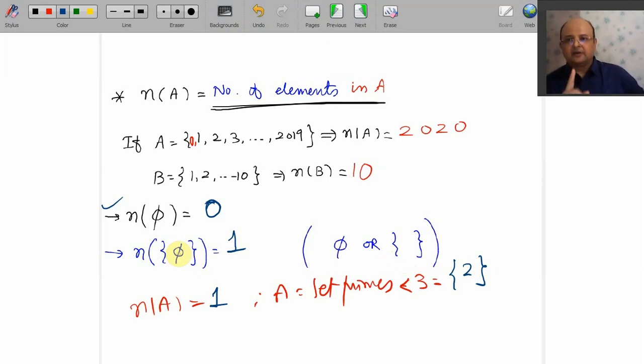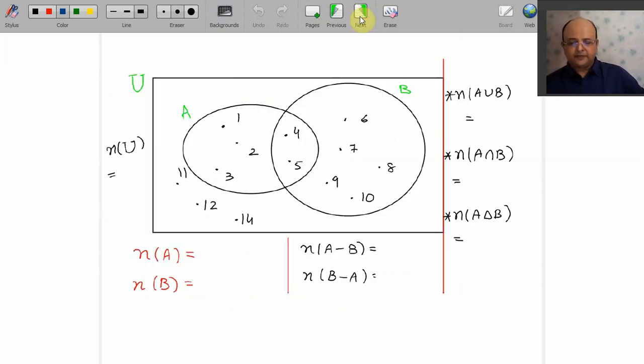First of all, next time we will go through all important formulas once again. N of A union B, N of A intersection B, and then we will proceed with this page only. N of A equals number of elements in A.